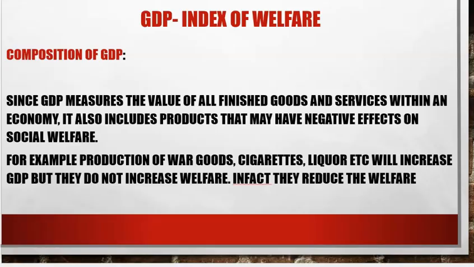So if there are more war goods, there's more GDP. If there are more sales of tobacco, cigarettes, and alcohol, it is more GDP. But in fact, these goods are decreasing the welfare. So composition of GDP also matters.